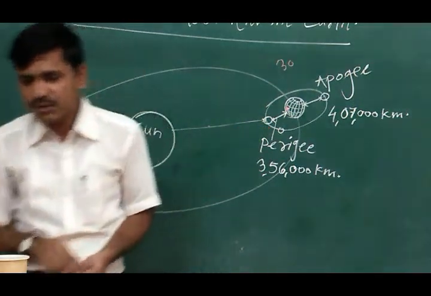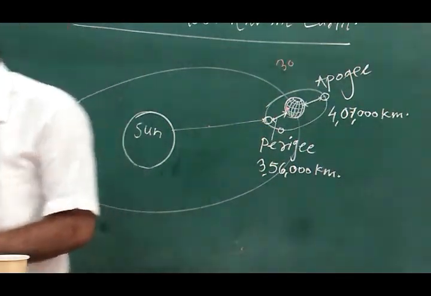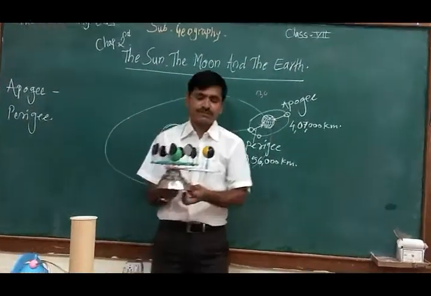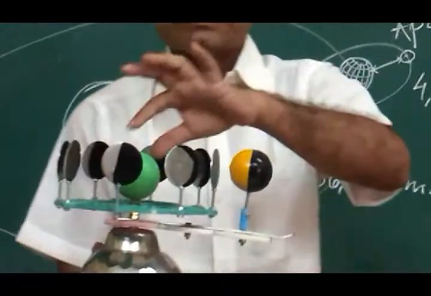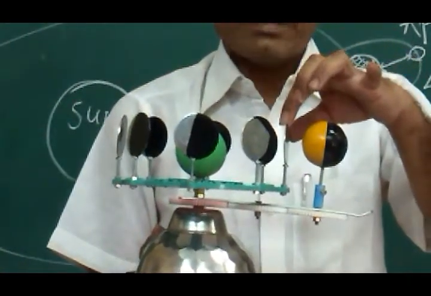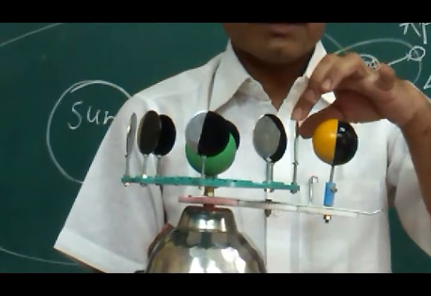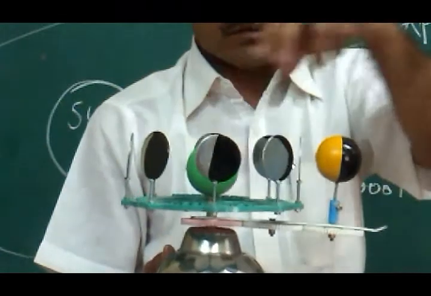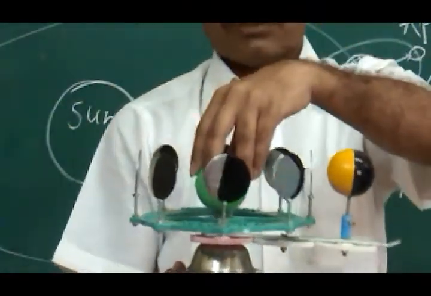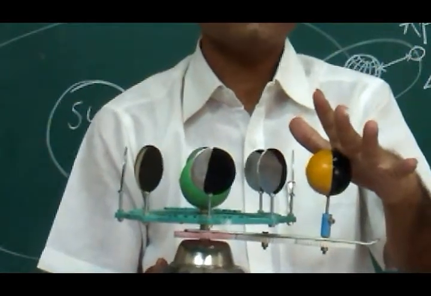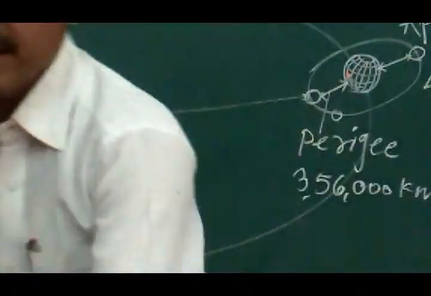Now I will show you with the help of a model what is known as a full moon and half moon day. Suppose this is the moon direction. Sorry, this is not the sun, this is the earth, and this is the moon. And suppose somewhere here is the sun.